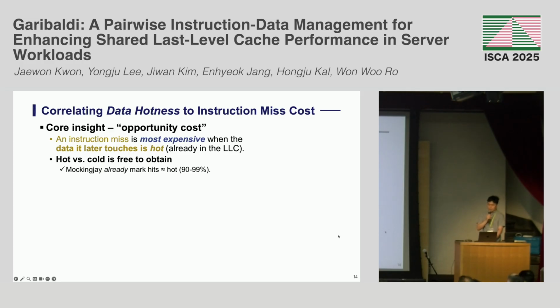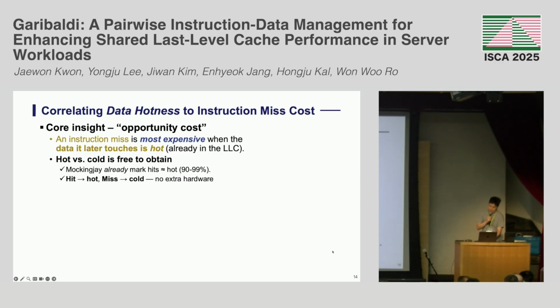In our framework, data accesses resulting in a cache hit in the LLC are classified as hot, while those resulting in a miss are deemed cold. This classification enables seamless integration with existing policy because we don't need a separate definition.